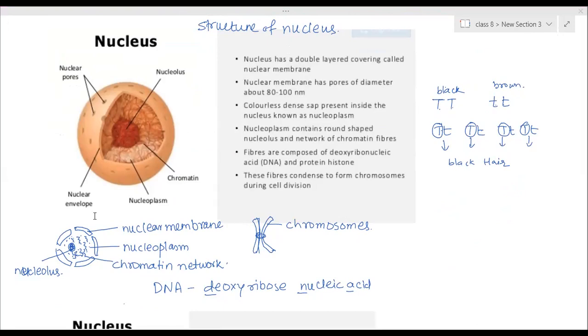After completing this, draw the structure. This is a nucleus diagram. Ma'am, I've drawn the upper one. Okay, no, this one also, because this is the structure you have to draw in your cell diagram. In the two-dimensional cell diagram you are drawing, so this is what you have to draw.